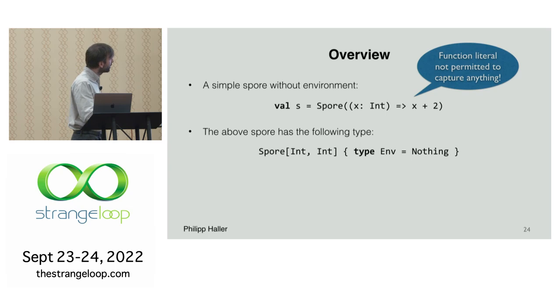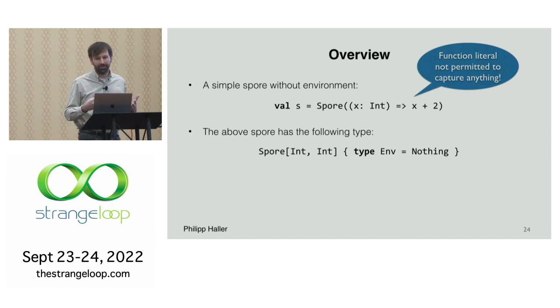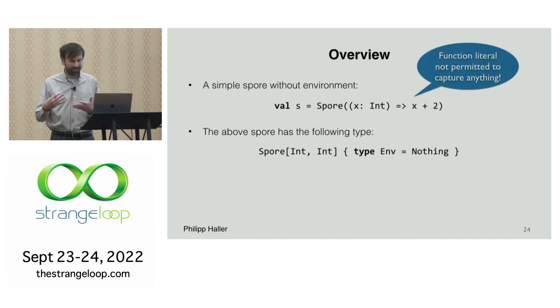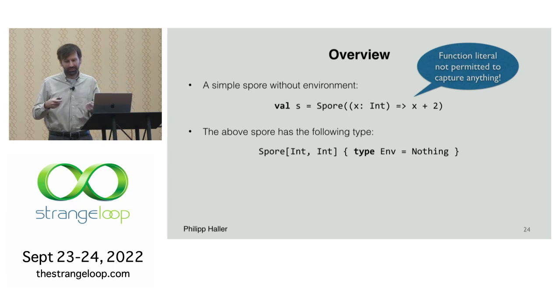Well, this spore doesn't capture anything, so there is no environment, and Nothing is the bottom type in Scala, a subtype of all other types. In fact, there's no variable that has type Nothing. That's very fitting, because if you tried to read the environment of that spore, there's nothing we could give there. The only thing we can do is throw an exception, so the type Nothing makes a lot of sense here.